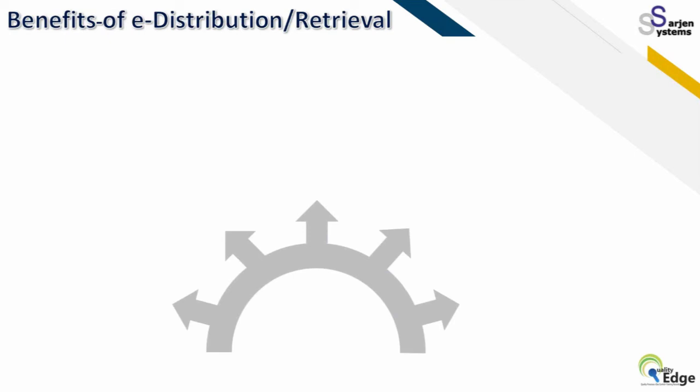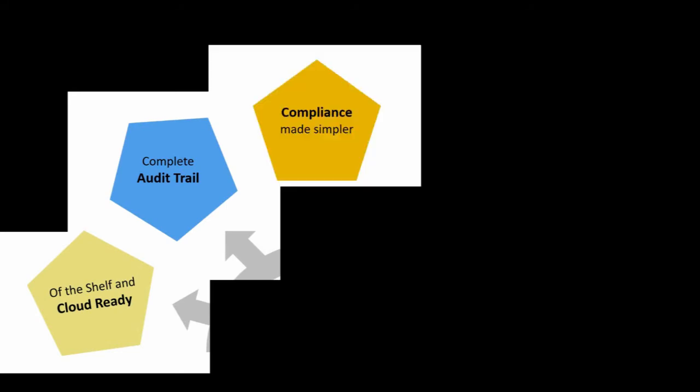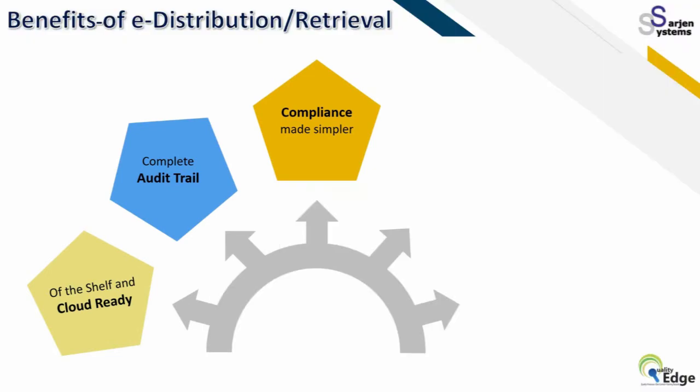So coming to the benefits of e-distribution, retrieval, and being cloud ready, you have a complete audit trail. You have compliance made simpler, as we have discussed. Anything can be done on a click. Everything is known: who has logged in, what they have done, which format is used, what version is used, and any change done. A change control can be closed very fast.